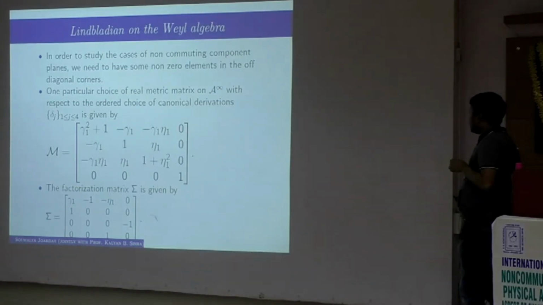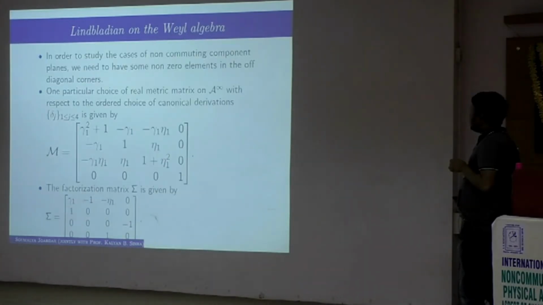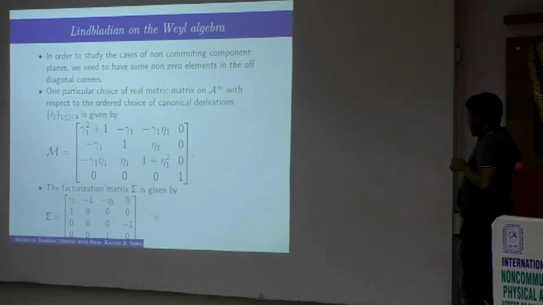This is a 4 by 4 matrix, as we have already seen that we need a 4 by 4 matrix. The entries are comprised of 16 star preserving linear maps, gamma 1 squared, gamma 1 and eta 1, which I have just defined, these two maps. And the factorization matrix, actually we have back calculated: we have taken a factorization matrix and we squared it to get such a metric matrix.